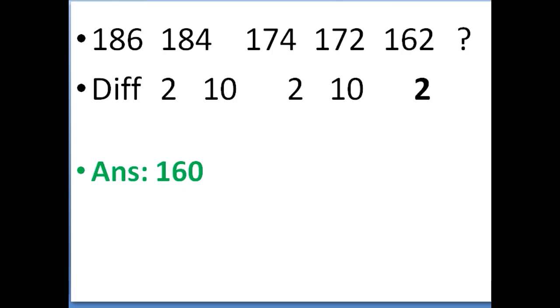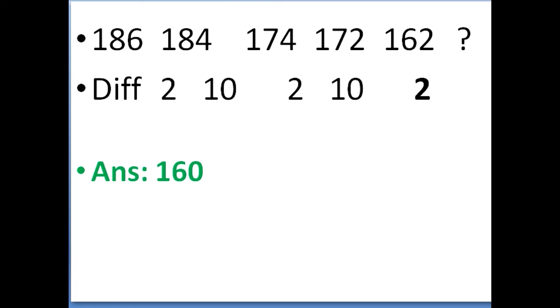And now you see the difference here. By seeing itself you can say 186, 184, 174, 172 and then 162. Again you write the difference, 2, 10, 2, 10. Logic, pure logic.